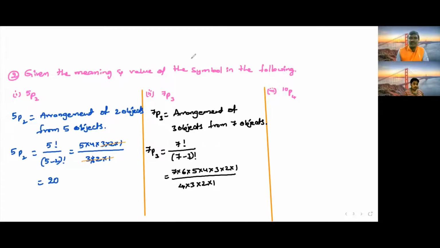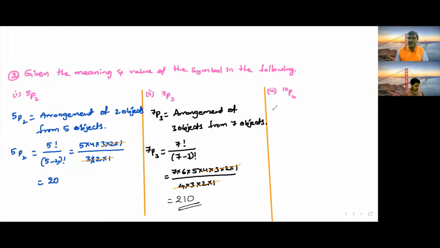Now 1, 2, 3, 4 gets cancelled. What is remaining here? 7 into 6 into 5. 5 sixes are 30, 3 sevens are 21, that means 210. 210 is the required solution. Understood?